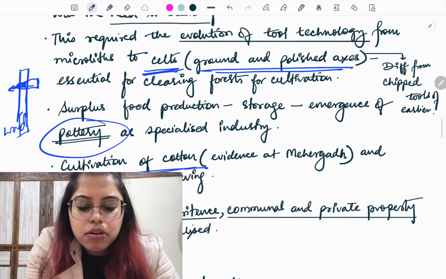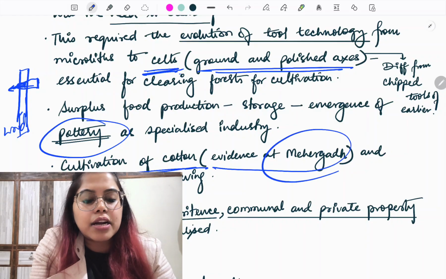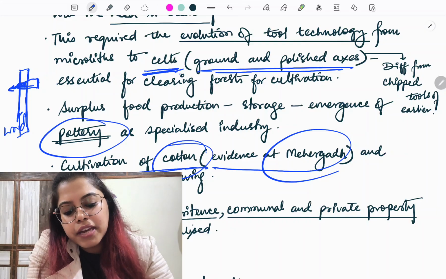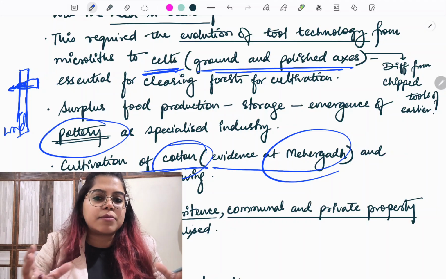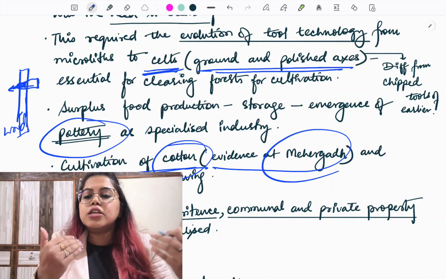Same thing. Along with that, we have cultivation of cotton. Where do we get the evidence of the cultivation of cotton? Again, we get the evidence in Mehergarh, right? Because we have the evidence of cotton here, what is happening? As humans are settling down in one particular place, a sense of property and kinship and so on develop, right?